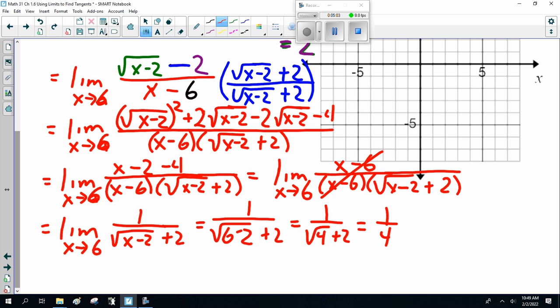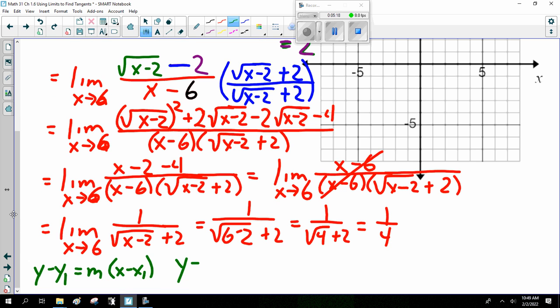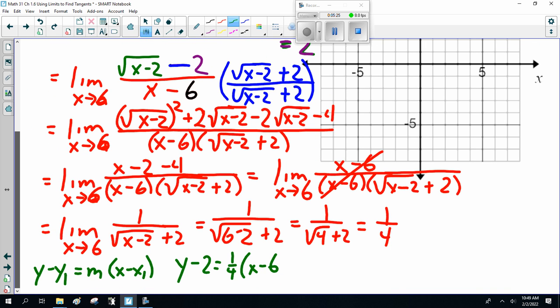And once again, I'm running out of space. y minus y1 equals m times x minus x1. y minus my value, 2, equals 1/4 times x minus 6. X is 6, yes. This is y minus 2 equals 1/4 x minus 6/4, which is 3/2. Add 2 to both sides. I get y.